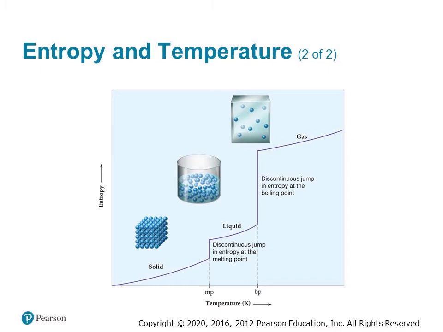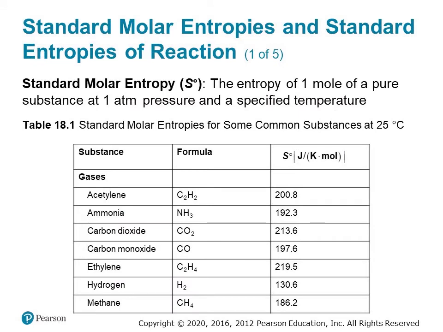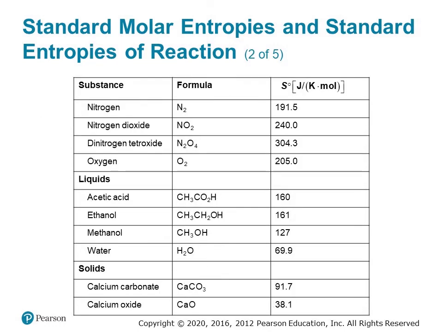Entropy increases as temperature goes up, but in particular, there are discontinuous jumps in entropy at the melting and boiling points due to the jump in entropy associated with the phase change from a lower entropy state of matter to a higher entropy state of matter. For 1 mole of a given substance in a particular phase of matter at a specific temperature and 1 atmosphere of pressure, we can define what's known as the standard molar entropy. These values are known for many common substances, and are listed in an appendix in your textbook alongside other thermodynamic properties, like enthalpies of formation.